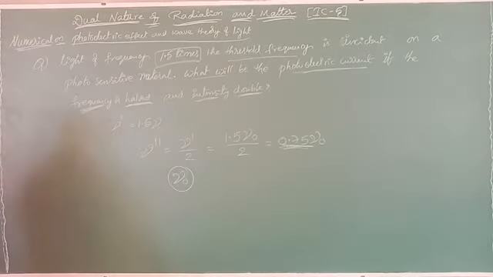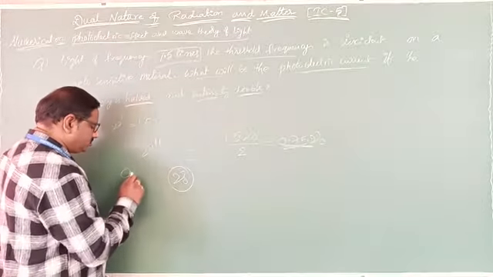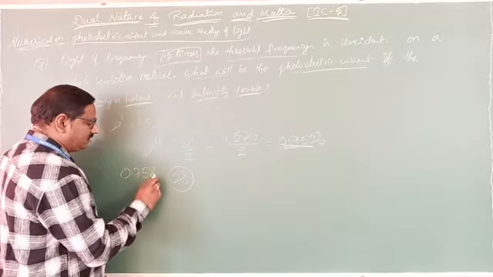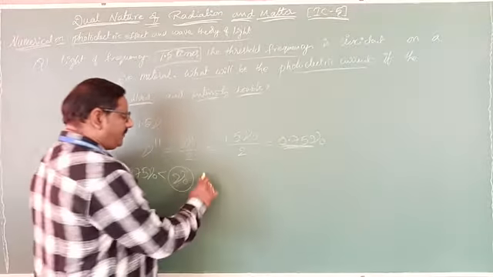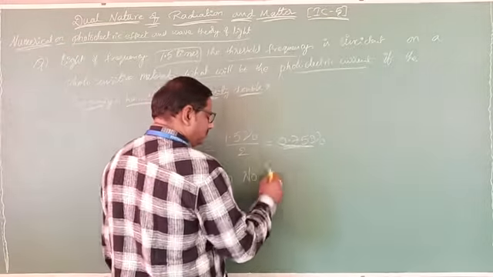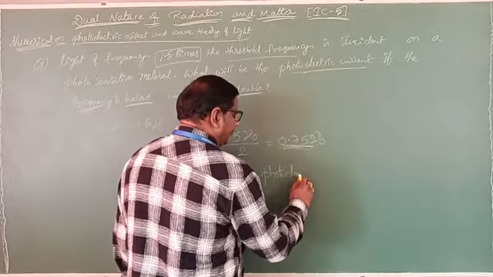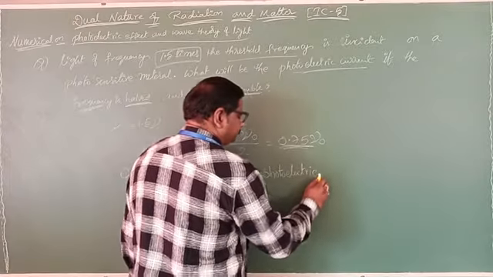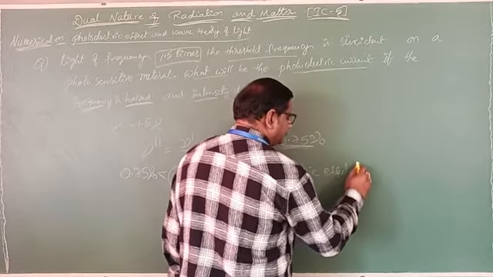If it is less than the threshold frequency, then what happens? No photoelectric effect takes place.